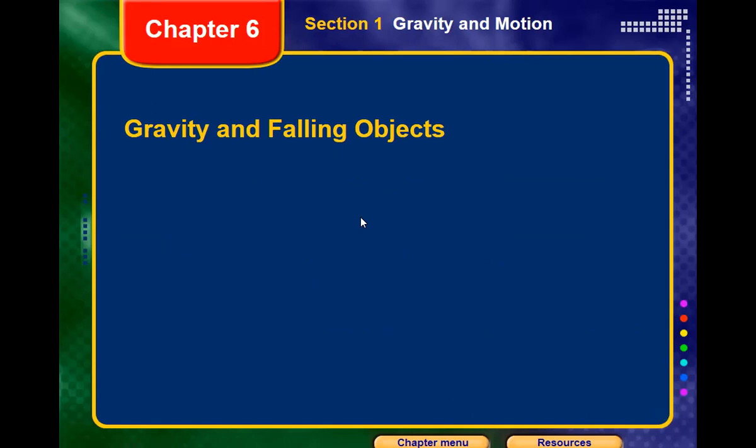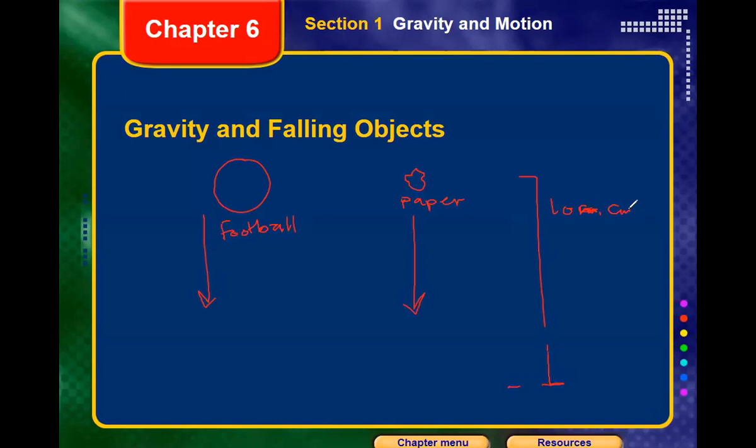Imagine, for example, we have a football, and here a scrambled paper. We start to make both of them fall down from the same height, for example 10 meters. So which one will reach the ground first?